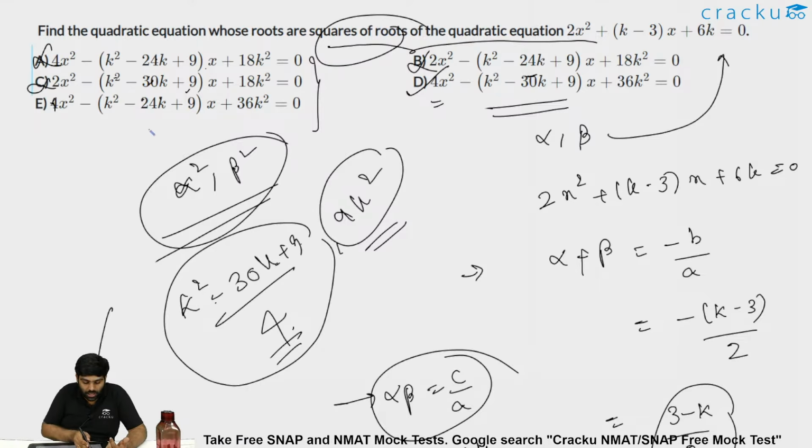And if you see option E, again 24k, this is wrong. So only 30k, with 30k there are two options, C and D, in which C is wrong because the sum of the roots will be given by k square minus 30k plus 9 by 2, but we want k square minus 30k plus 9 by 4. So option D will be my right answer.